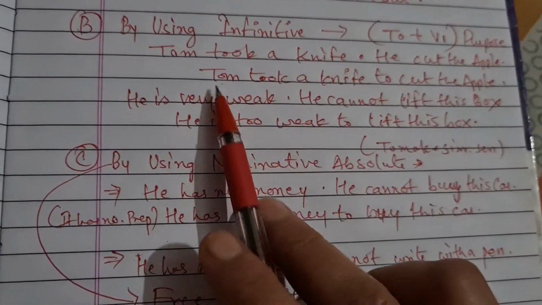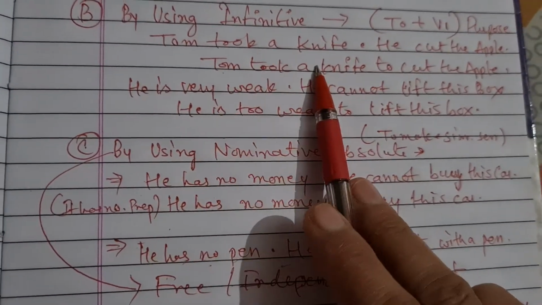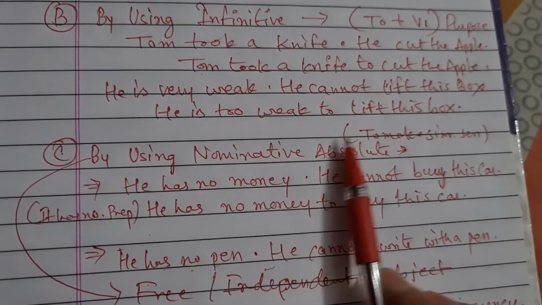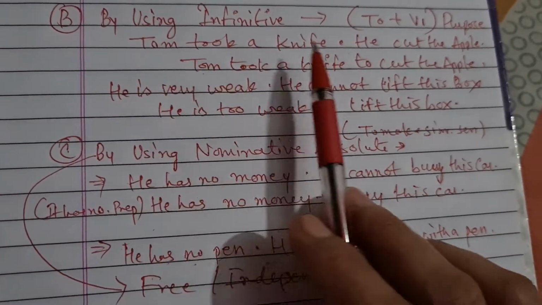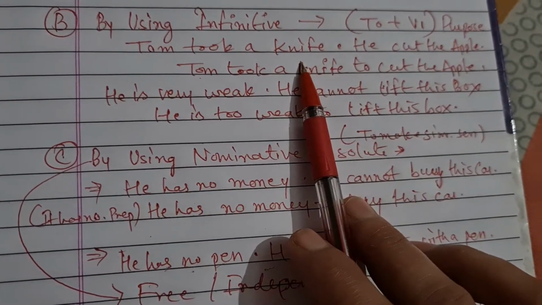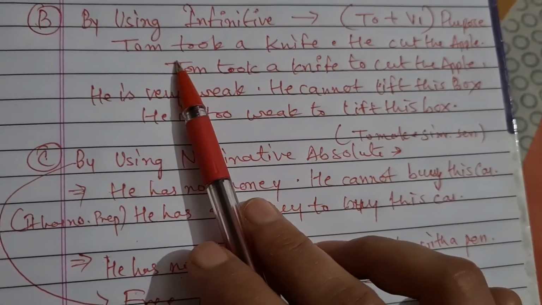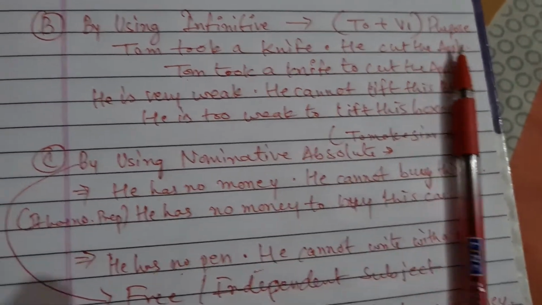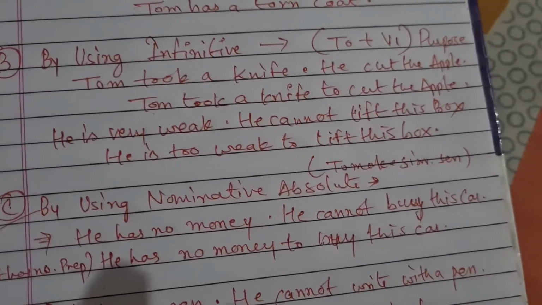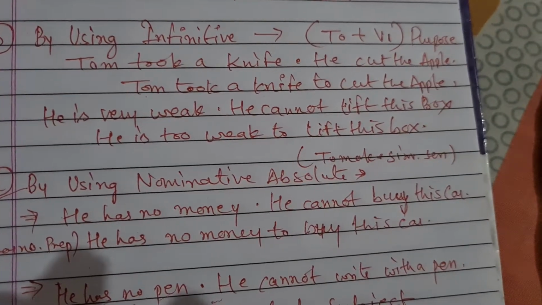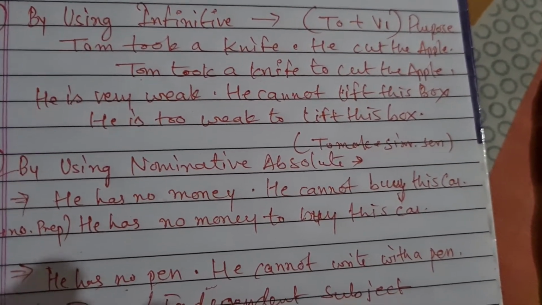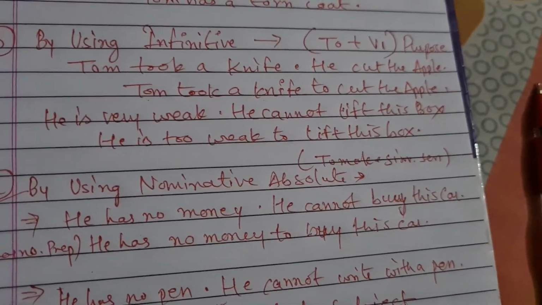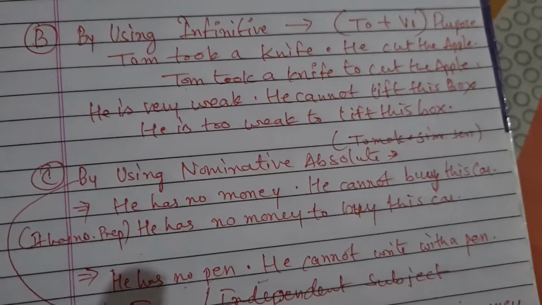For example, Tom took a knife. He cut the apple. Can you see the purpose clearly, why Tom has taken this knife? Yes, absolutely right. Tom took the knife because he wants to cut this apple. So in these kinds of sentences where your purpose is absolutely clear, you are supposed to use the infinitive form. Hope it is easy to make. Now: Tom took a knife to cut the apple. Very good. Now let's move ahead.